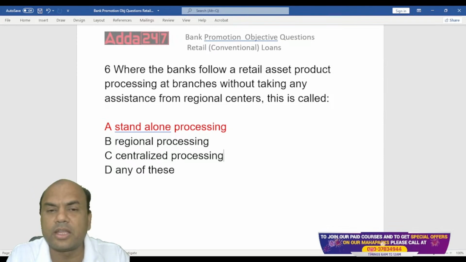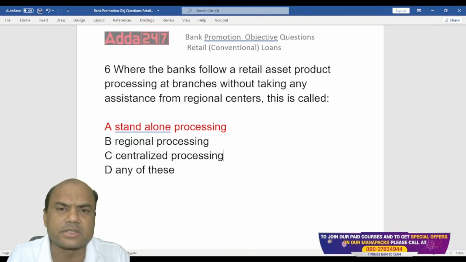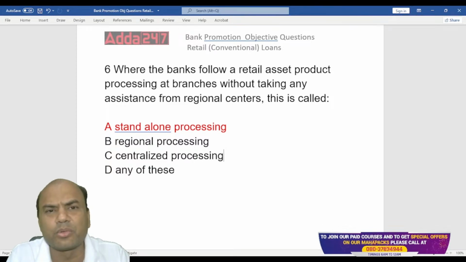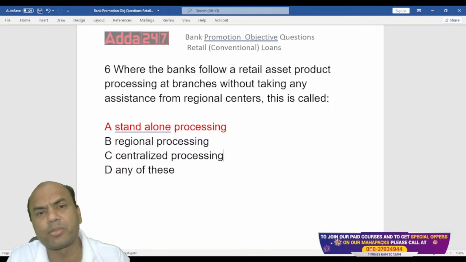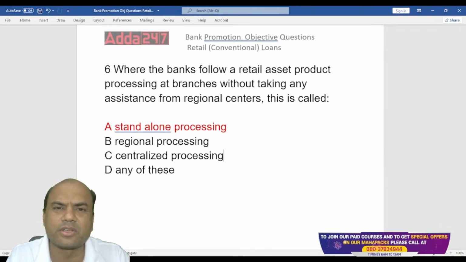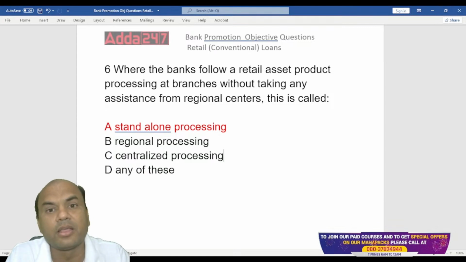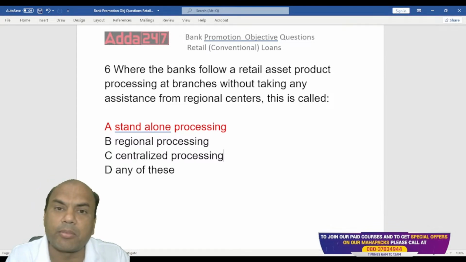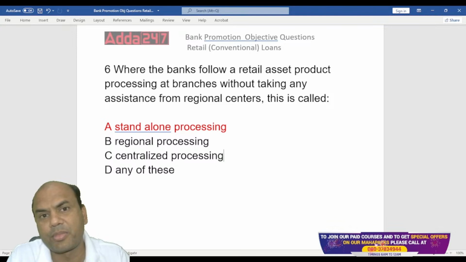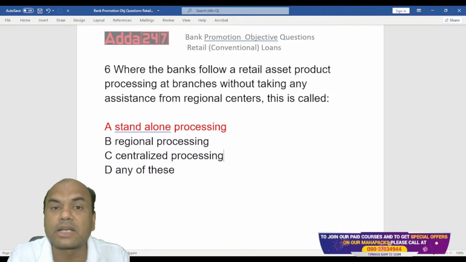Here in each branch, let's say I'm in the branch and I'm processing loans. So how many loans will I process at the branch level? Hardly 1-2 per day. Suppose maximum I say per day. In branches they don't process even 1 or 2 loans per day. If every branch processes 1 loan per day, the banks will be in huge profits, right? But they don't do it. But let's say one loan per day, every branch. So every branch will have its own capability of processing it. It will have its own time scale as such.